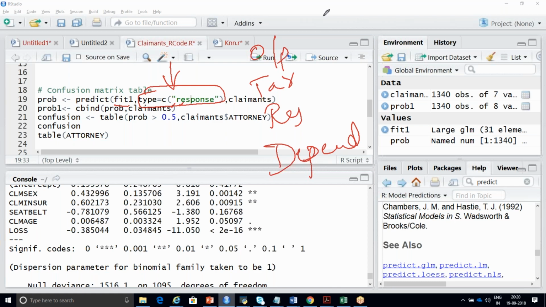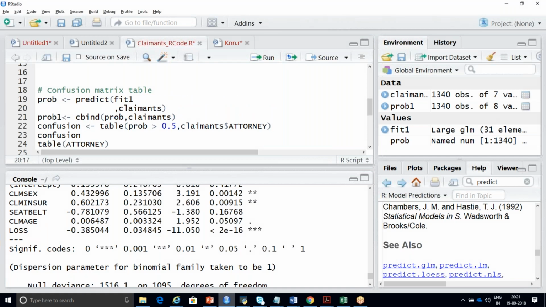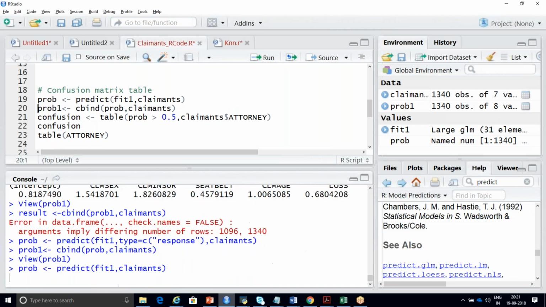See here, it will do the same thing. In your older version of R, we need to write specifically what you want to predict. But in the latest version of R, you do not have to worry about that. If you want to write it, you can write it in your latest version, because most of you might have installed RStudio now, right? So for you, it will work.